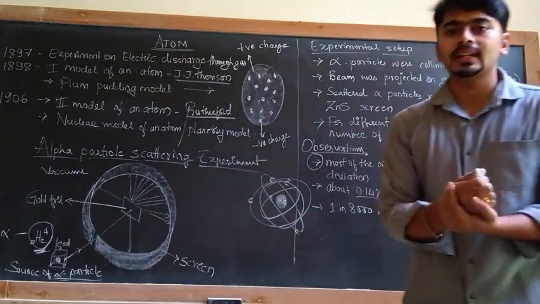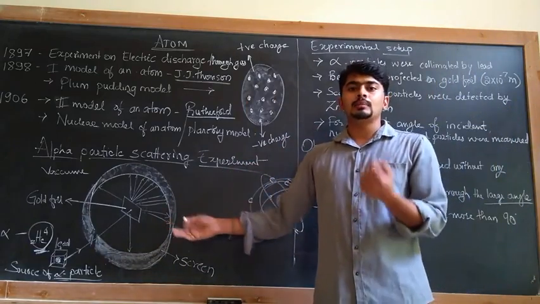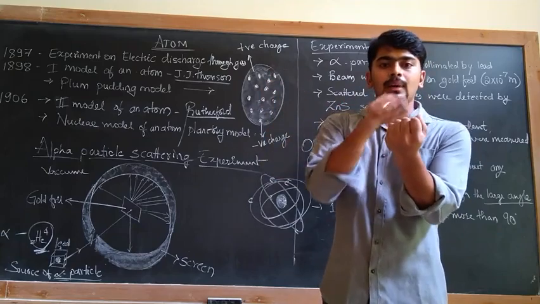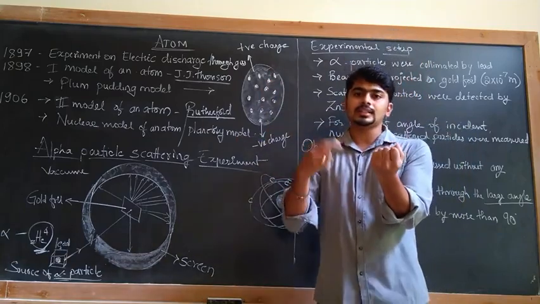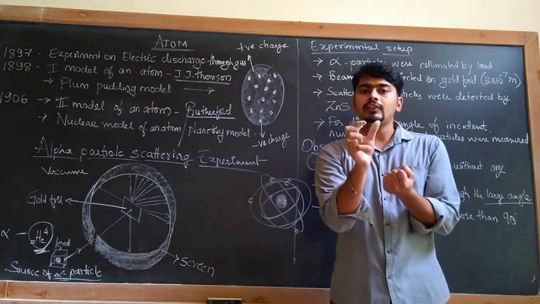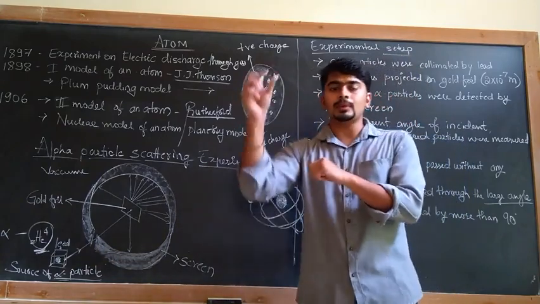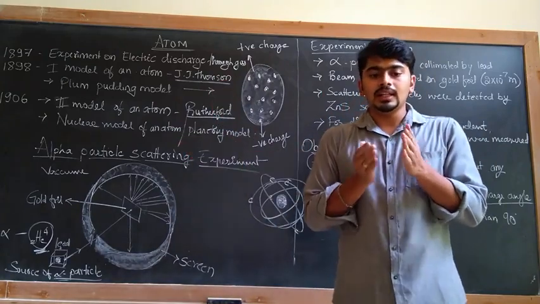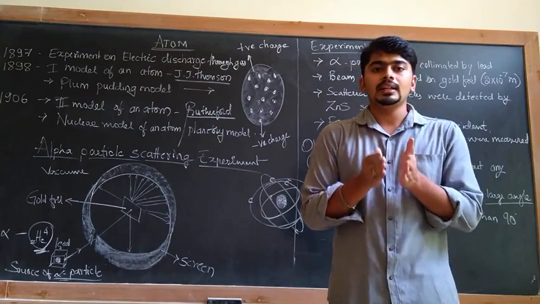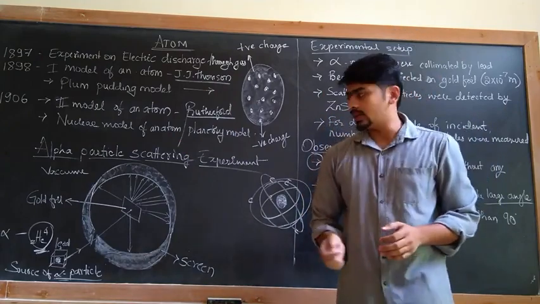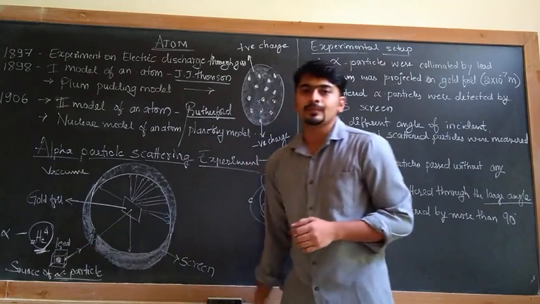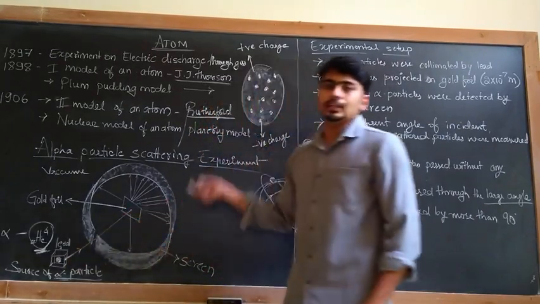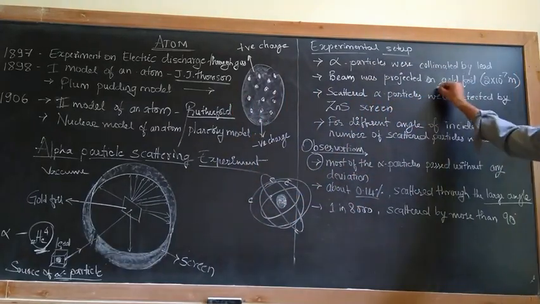What is the purpose of using the lead shield? The radioactive substance will be emitting alpha particles in all directions, 360 degrees, but we need the alpha particles to be projected onto a gold foil, so they have to be collimated, made to move in a single direction. So the lead shield is used, through which the alpha particles were collimated onto the gold foil